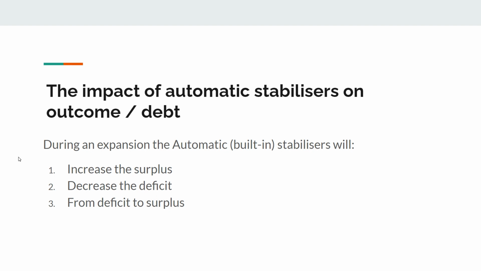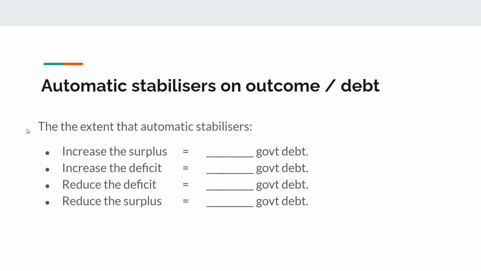All right, now let's think about the impact of these on the level of government debt. So we're going to assume that we either increase the surplus, increase the deficit, reduce the deficit, or reduce the surplus. So we're thinking about what is the impact of the automatic stabilizers on the budget outcome, compared to what it otherwise would have been.